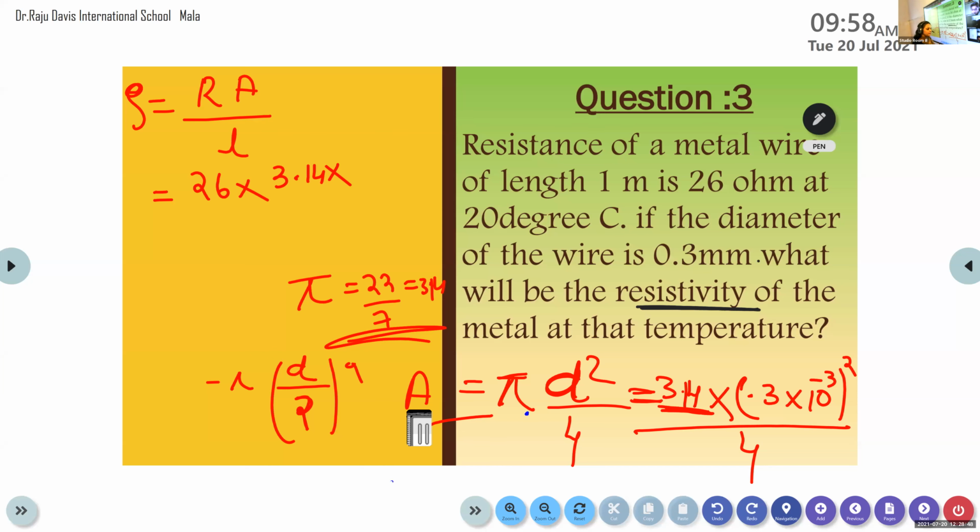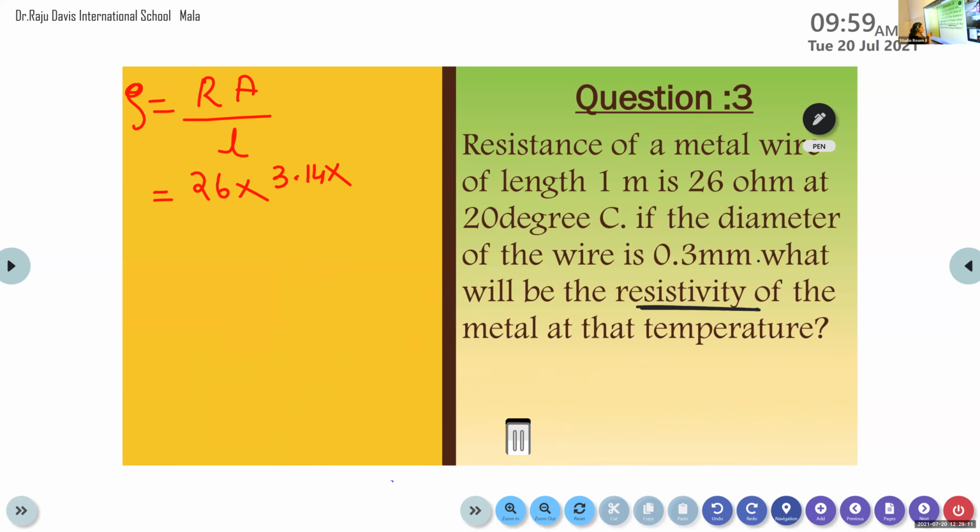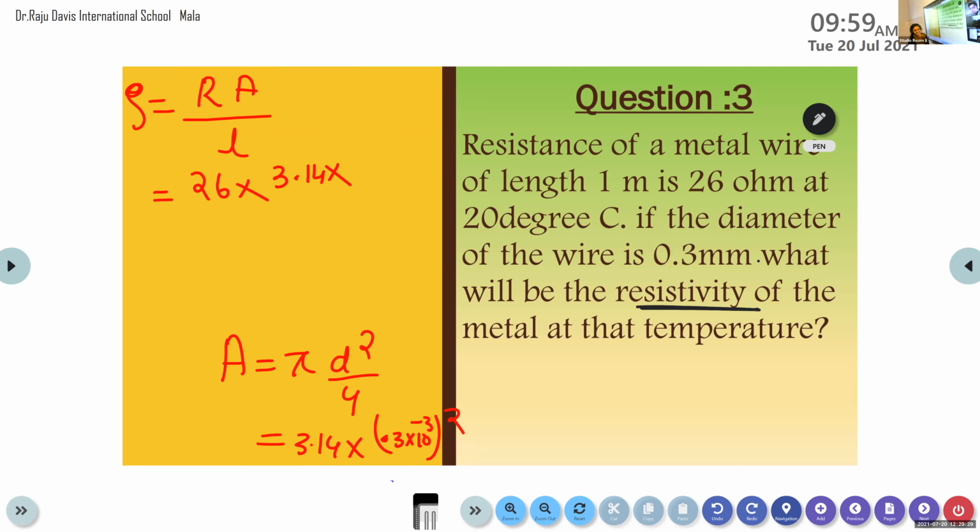What is your question? That is pi into d square, no? Yes, but we made it d square by 4. Area is equal to pi d square divided by 4, or we can write 3.14 into, instead of d square, (0.3 into 10 raised to minus 3) the whole square divided by 4. Now are you satisfied? Okay.